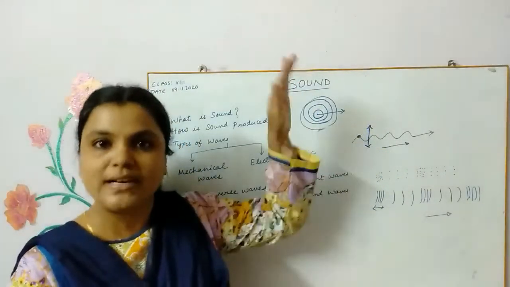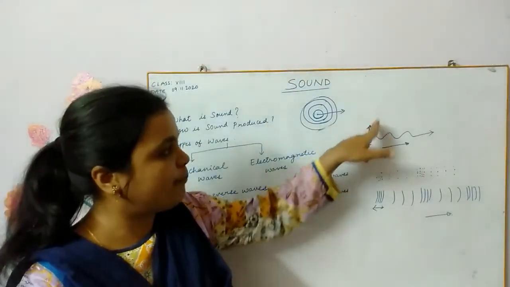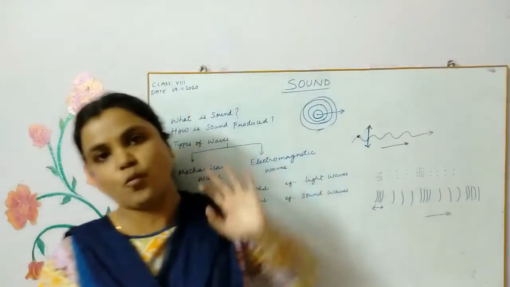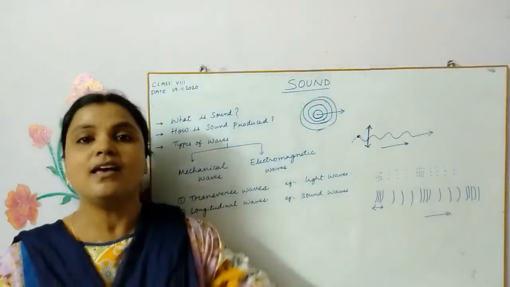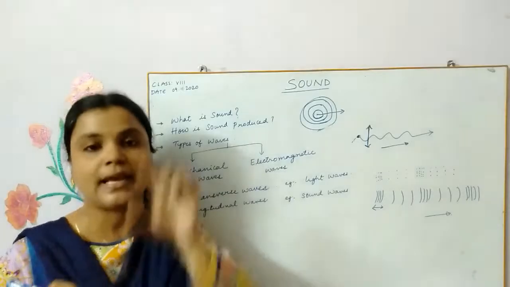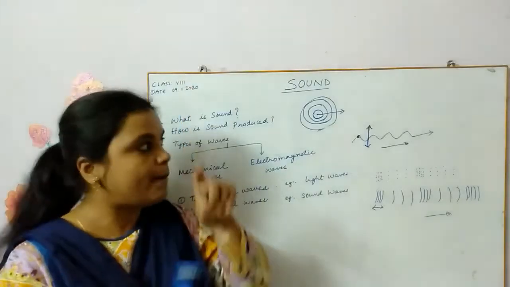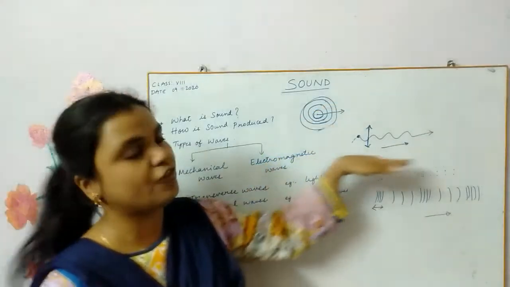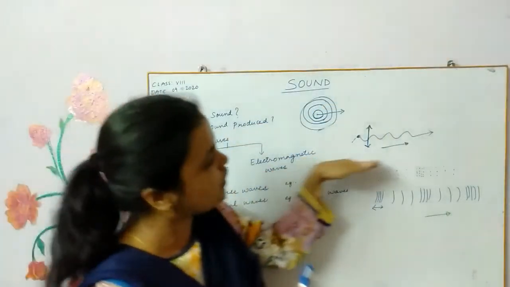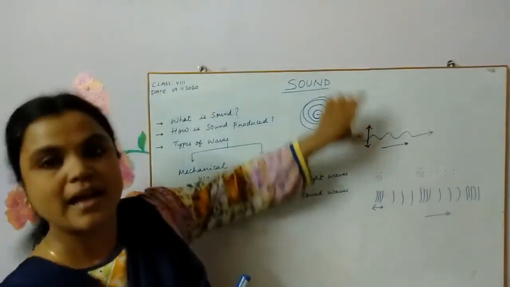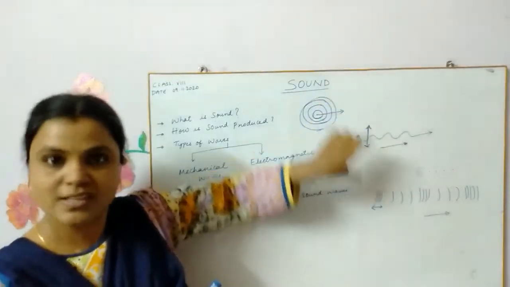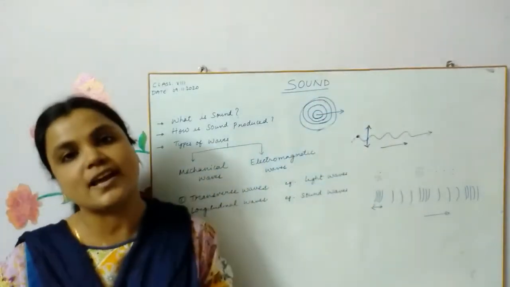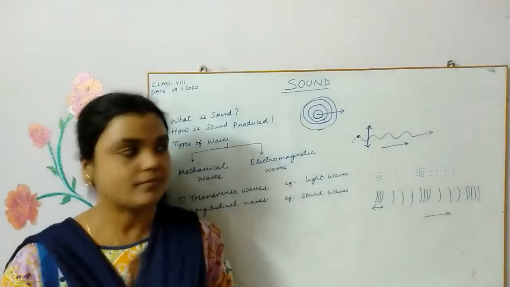It moves up and down, and this is perpendicular to the direction of the wave. So what is happening here? The particles are vibrating in a direction perpendicular to the direction of propagation of the wave. The wave is moving in this direction, whereas the particles are moving up and down. Did you get that? So that is called a transverse wave.